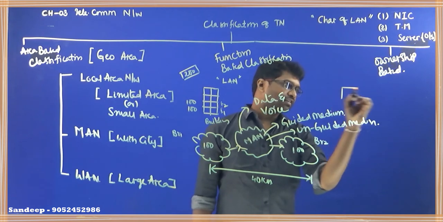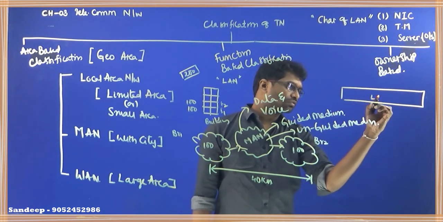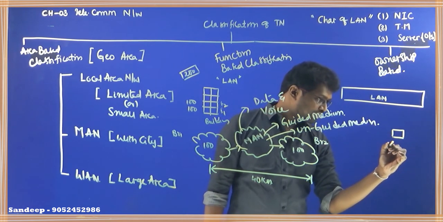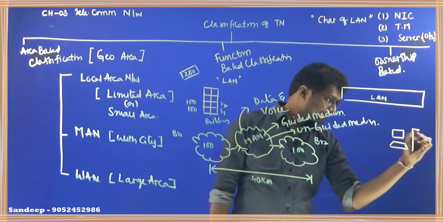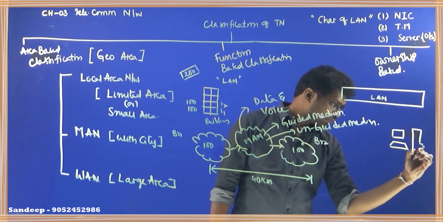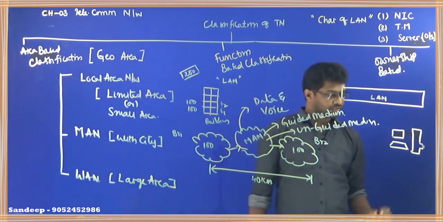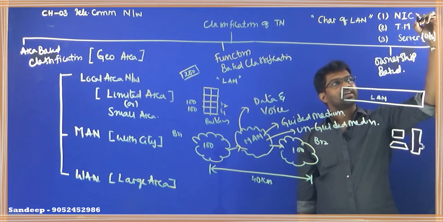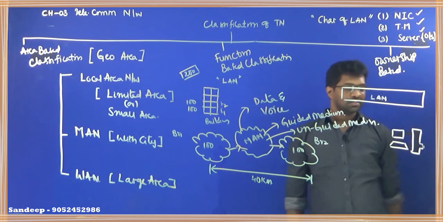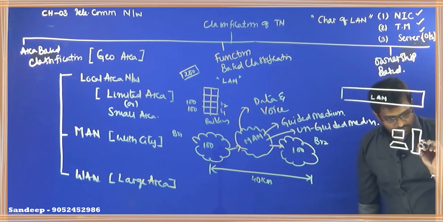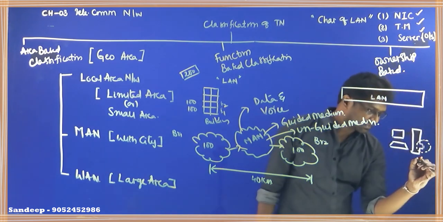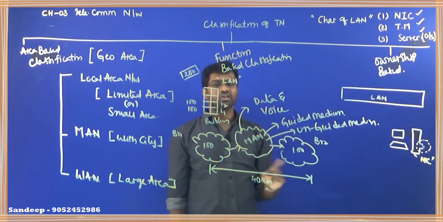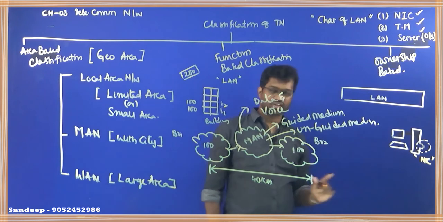Now let us say this is a local area network. Let us assume I want to connect a personal computer into the local area network. So what are the 3 components we require? In order to develop a local area network, we require NIC, a telecommunication medium, and a server. Now this particular point is called NIC. So what do you mean by NIC? It is nothing but a point where you can connect your computer into a telecommunication network.